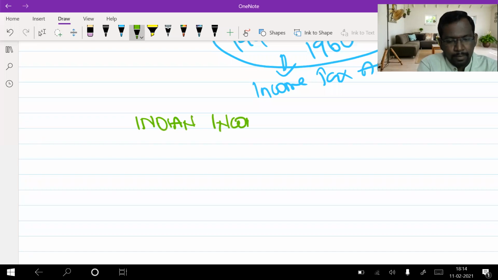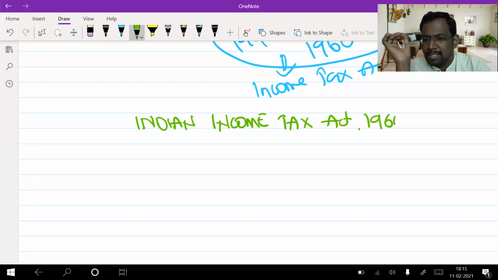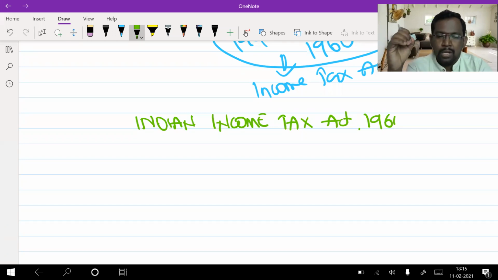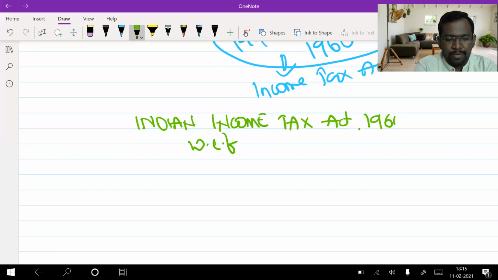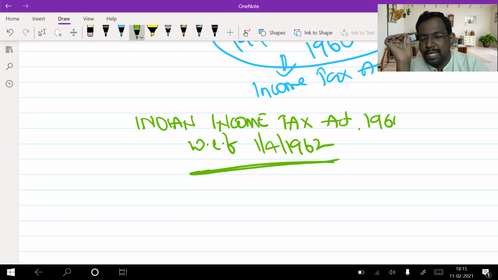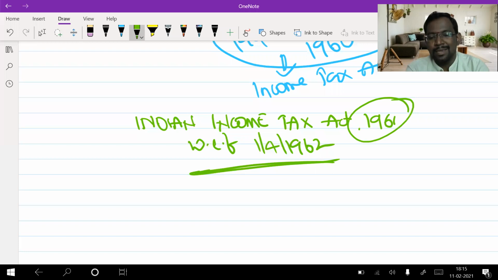This is our own act, the Indian Income Tax Act. And till today, we are following the same only. Whatever sections we are going to learn, all those sections have been taken from the Indian Income Tax Act 1961, which came into effect from 1/4/1962. Many of the students will get confused here because of this year.